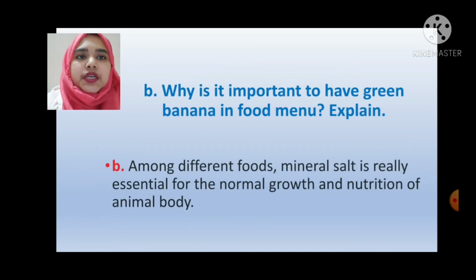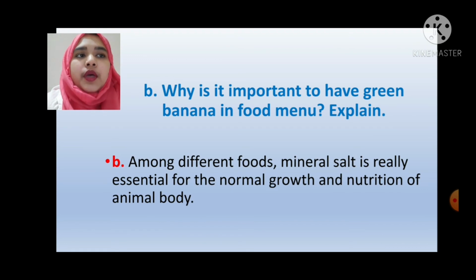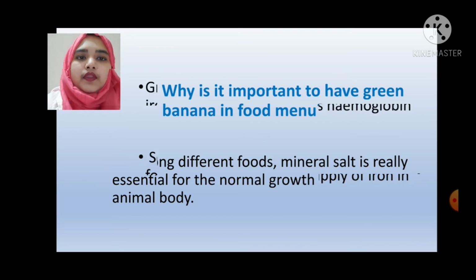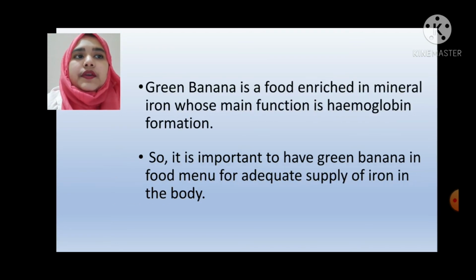Our second question is, why is it important to have green banana in the food menu? Explain. This is a comprehension-based question. The answer will be, among different foods, mineral salt is really essential for the normal growth and nutrition of the animal body. Green banana is a food enriched in the mineral iron, whose main function is hemoglobin formation. So, it is important to have green banana in the food menu for an adequate supply of iron in the body.